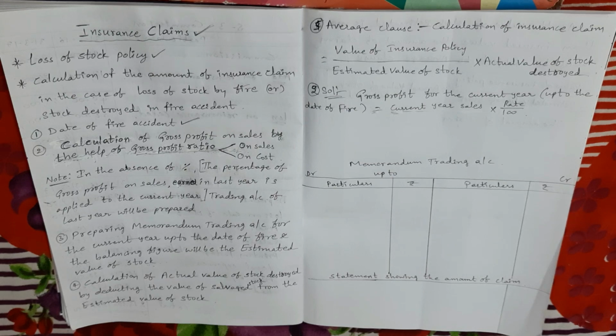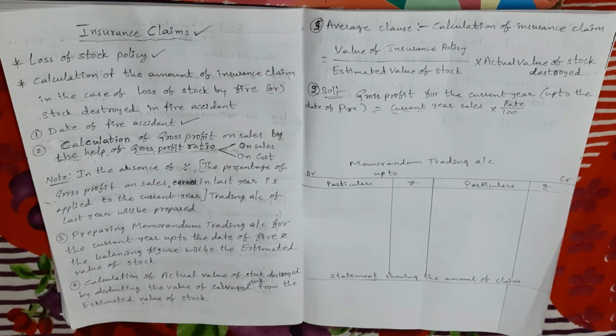But for protecting the business itself from such a loss, the business unit has to take a fire insurance policy. The business unit has to take a fire insurance policy for what? For covering the loss of stock from fire accident. So the fire insurance policy which covers loss of stock by fire is known as loss of stock policy. Loss of stock policy means simple: a fire insurance policy which covers the loss of stock by fire accident is called loss of stock policy.